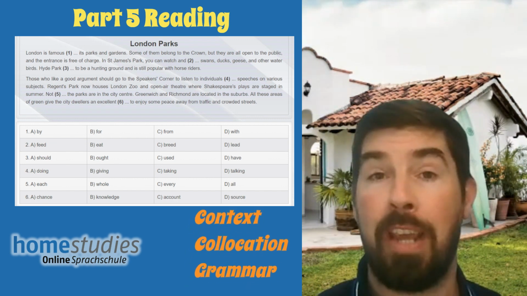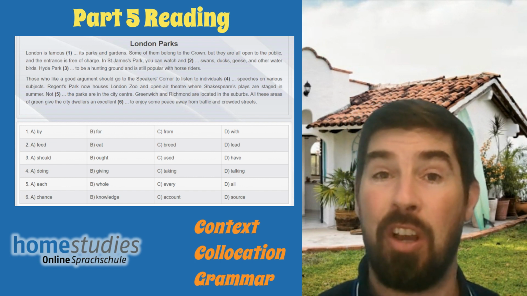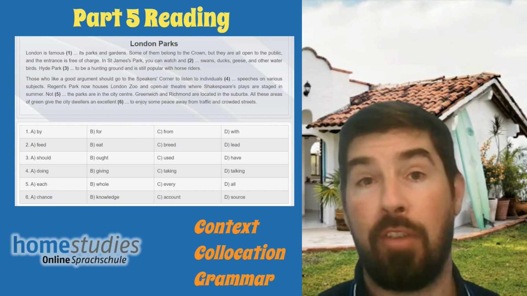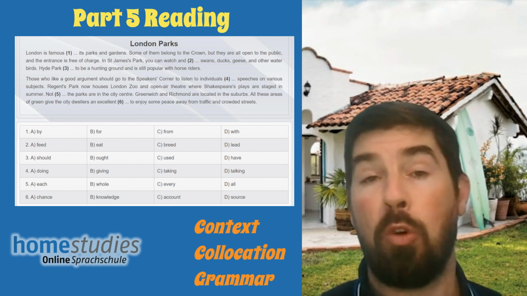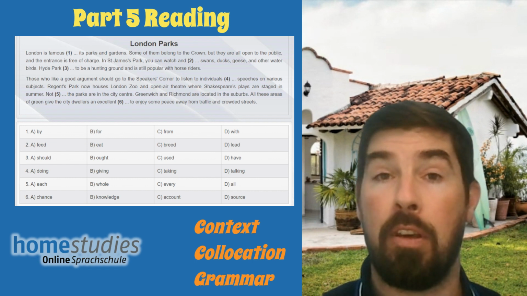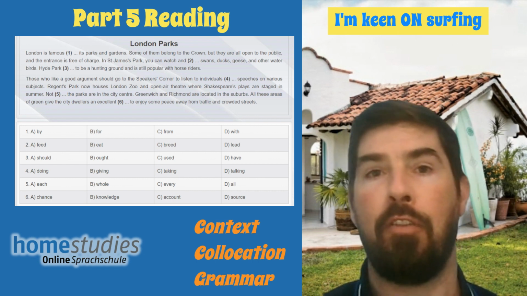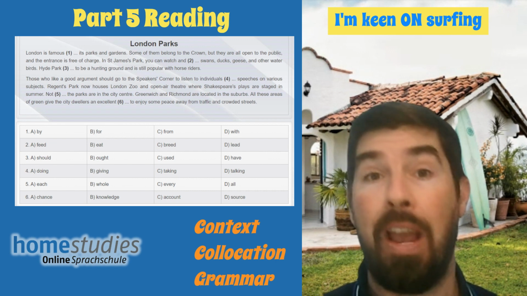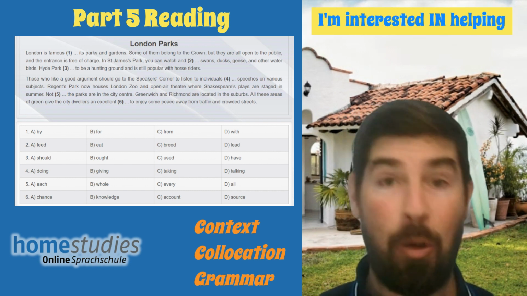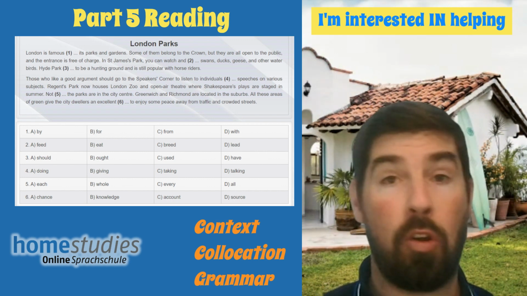When we talk about context, we refer to the use of vocabulary in a certain context, whether the vocabulary fits. When we talk about collocation, we talk about words which go together. So an example could be, I am keen on surfing. In other words, I love surfing. Keen goes with on, or I am interested in helping you. Interested goes with in, and that's a collocation.